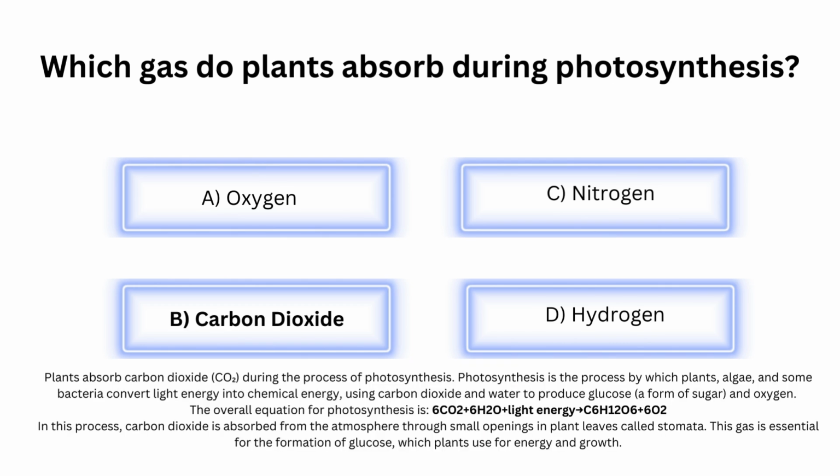Plants absorb carbon dioxide, known as CO2, during the process of photosynthesis. Photosynthesis is the process by which plants, algae, and some bacteria convert light energy into chemical energy, using carbon dioxide and water to produce glucose, which is a form of sugar, and oxygen. In this process, carbon dioxide is absorbed from the atmosphere through small openings in plant leaves called stomata. This gas is essential for the formation of glucose, which plants use for energy and growth.